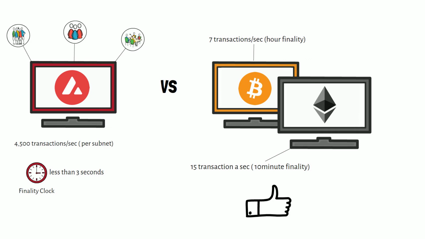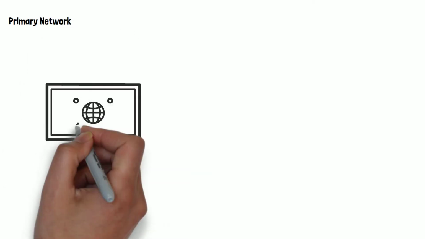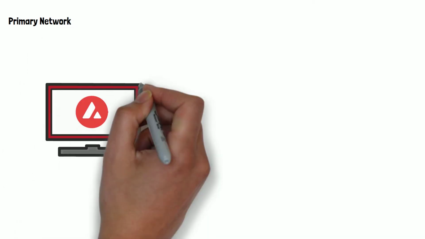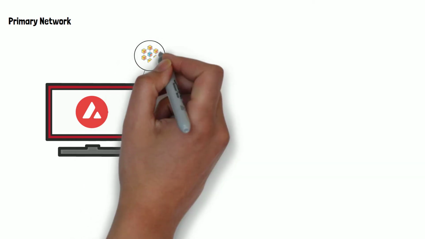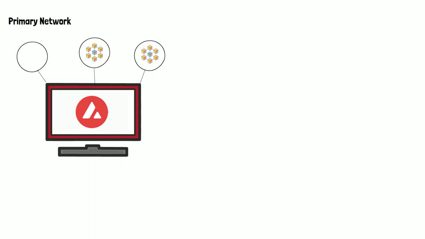So now that I have basically explained how the Avalanche consensus model works, let's get into the real thing where Avalanche shines, its network infrastructure. So first up, Avalanche has one primary network. That network has actually 3 built-in blockchains within it. That's right, Avalanche isn't just one blockchain, it is at least 3, but we will get to that in a second.